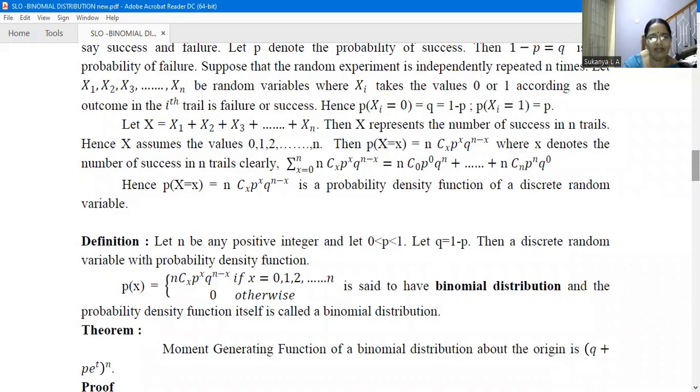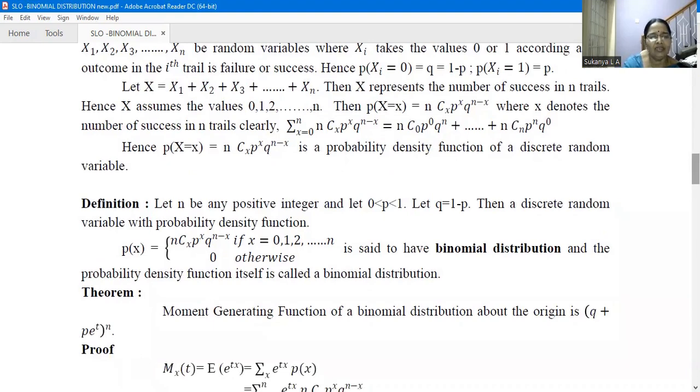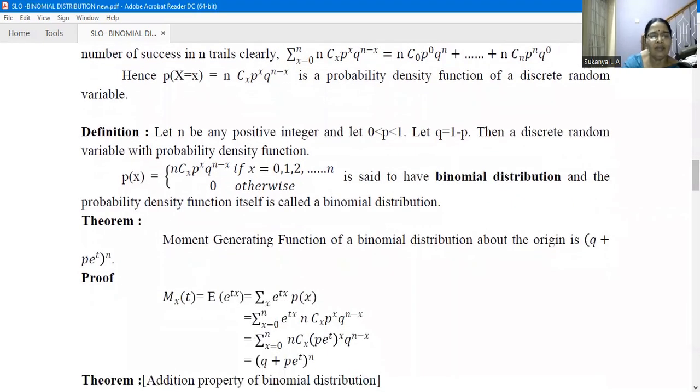n, 0 otherwise, then that random variable X is said to have a binomial distribution. And this PDF P of x itself is called the binomial distribution. Now let us see the theorem.